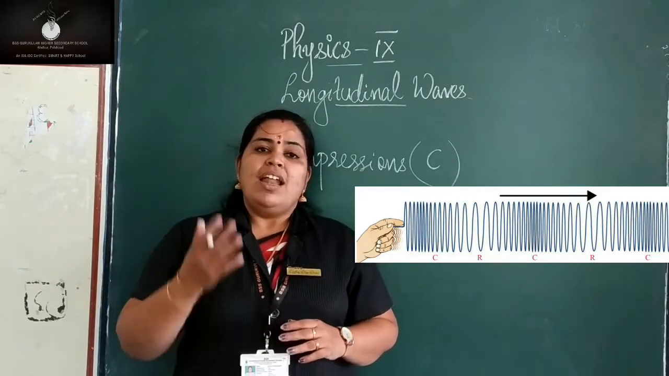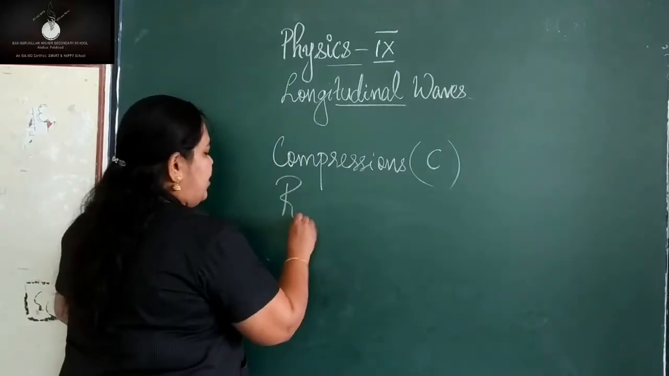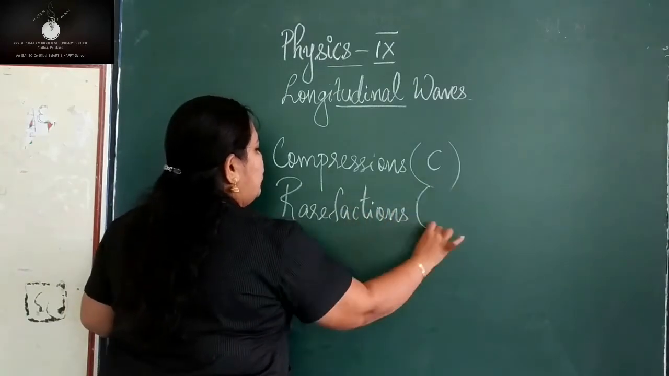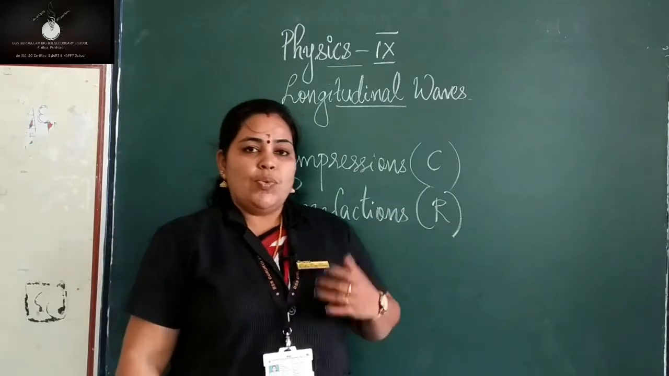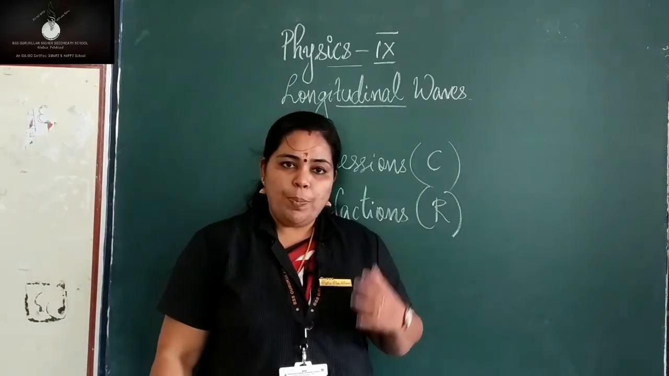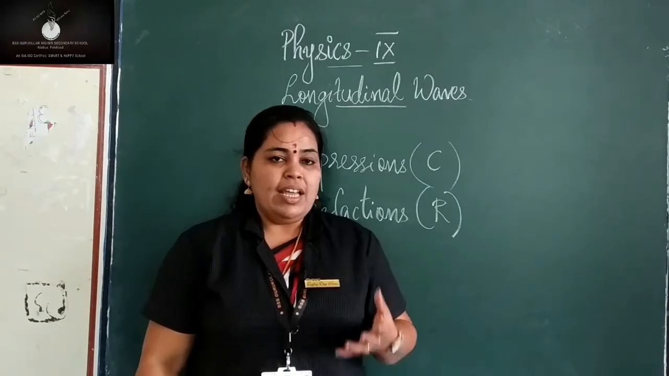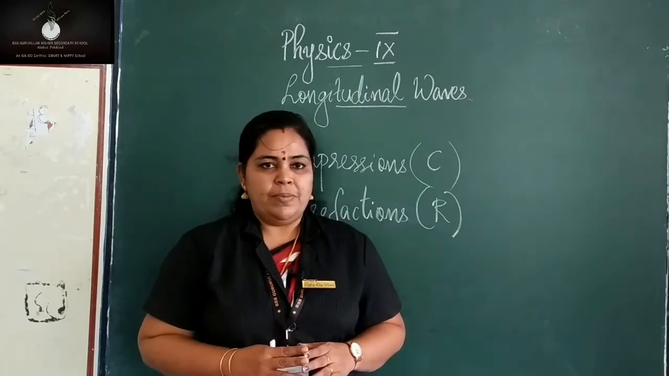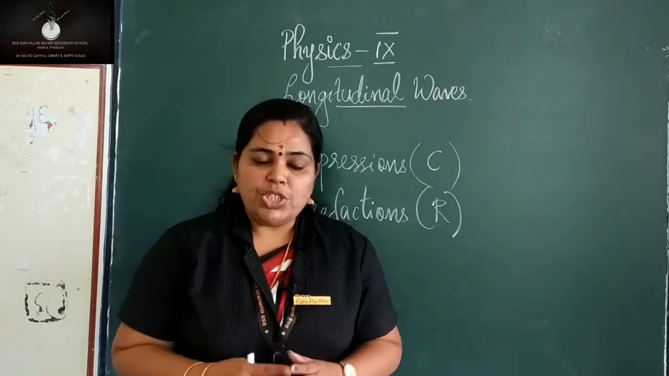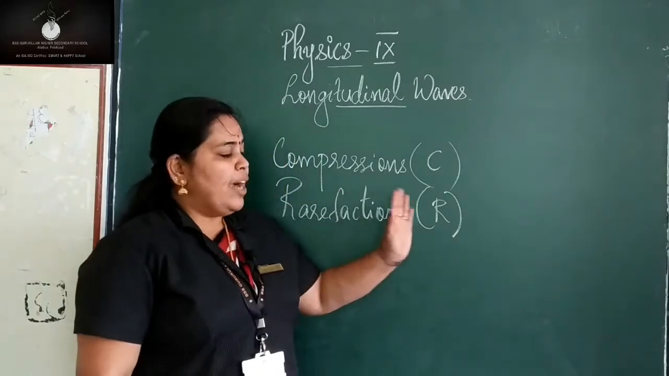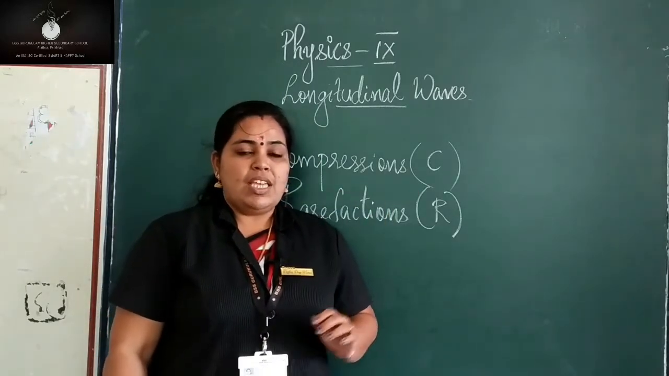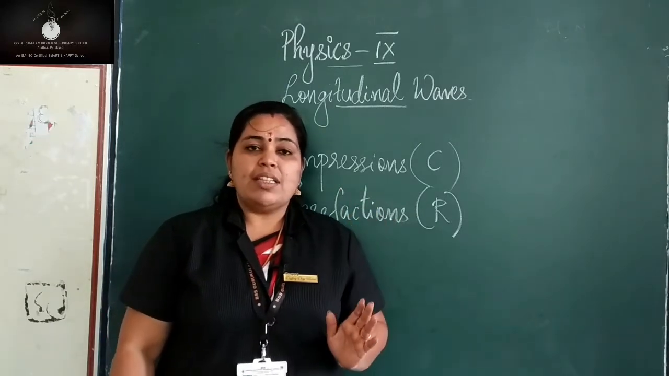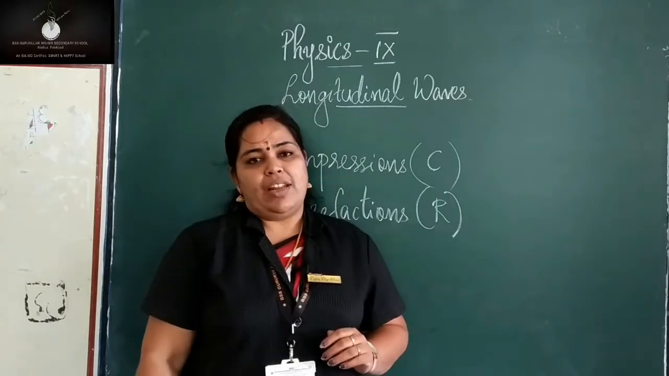Such areas where low pressure is experienced are called rarefactions, denoted by the letter R. So what are rarefactions? Rarefactions are low pressure areas, or we can say the air particles in the low pressure area are far apart. So in the case of a longitudinal wave, what happens to the particles in the medium? See, when we press the slinky and release it, what happens? The particles in the medium vibrate parallel to the direction of propagation.